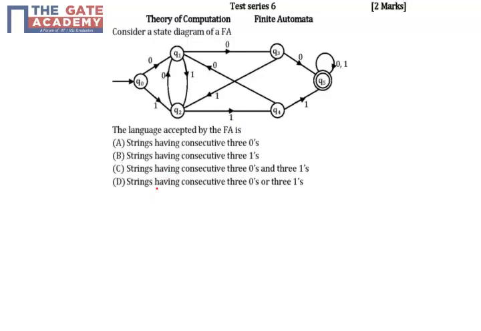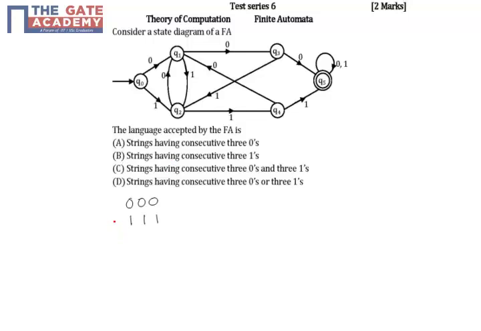Let us assume that we give input of 3 consecutive zeros to this finite automata. So from the initial state q0, this finite automata will move to state q1 on the first zero, then to state q3 on second zero, and finally to state q5 on the third zero. The state q5 is an accepting state, so this finite automata accepts string of 3 consecutive zeros.